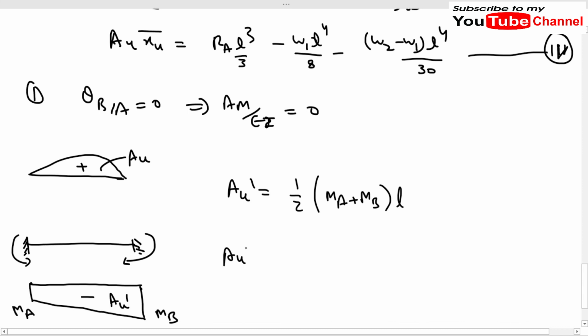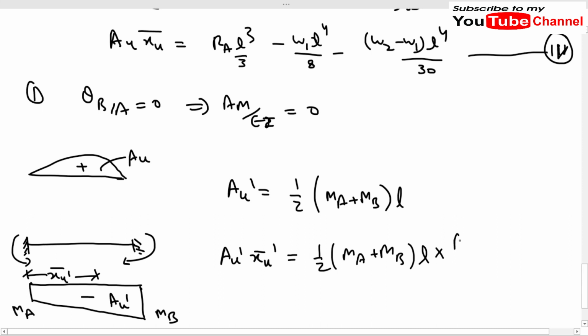And what will be the value of Aμ dash times xμ dash bar? What is xμ dash bar? xμ dash bar is the distance of the CG of this trapezium from A. So it will be Aμ dash into x bar, which is (MA plus 2MB) times L by 3 divided by (MA plus MB).